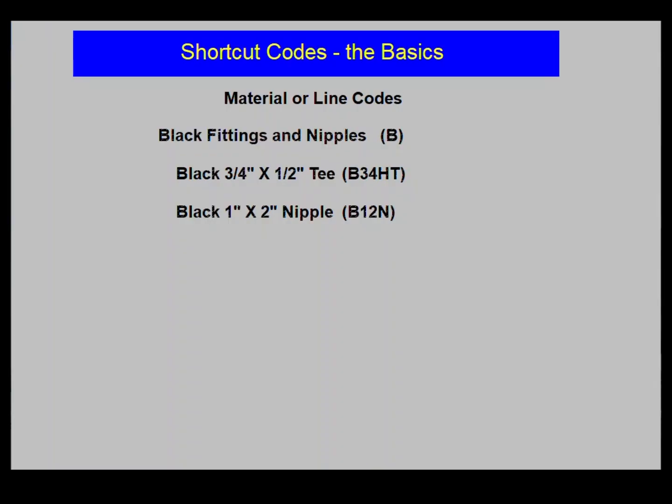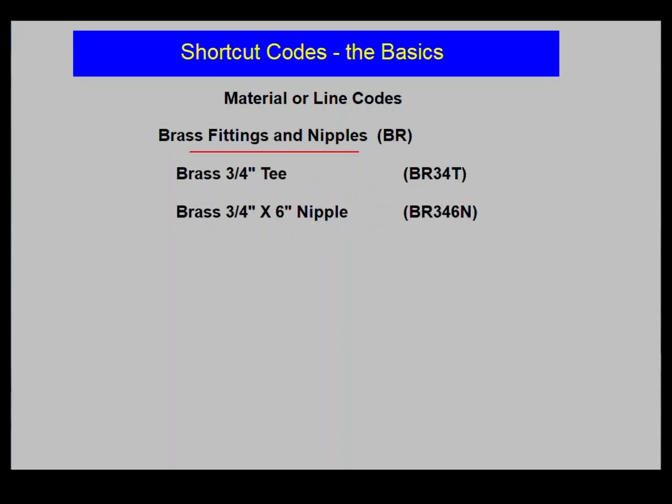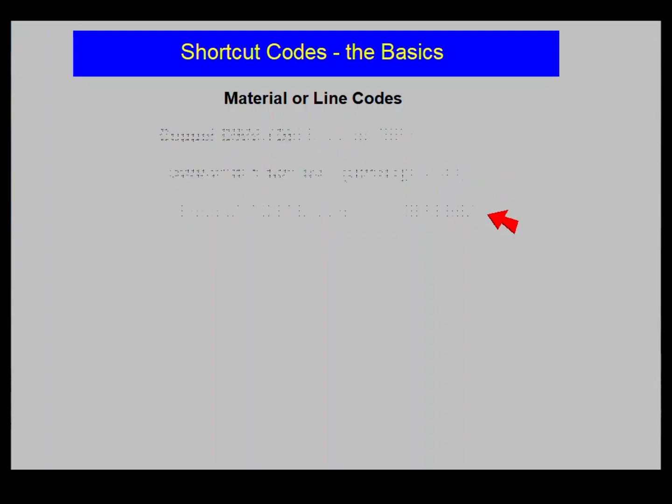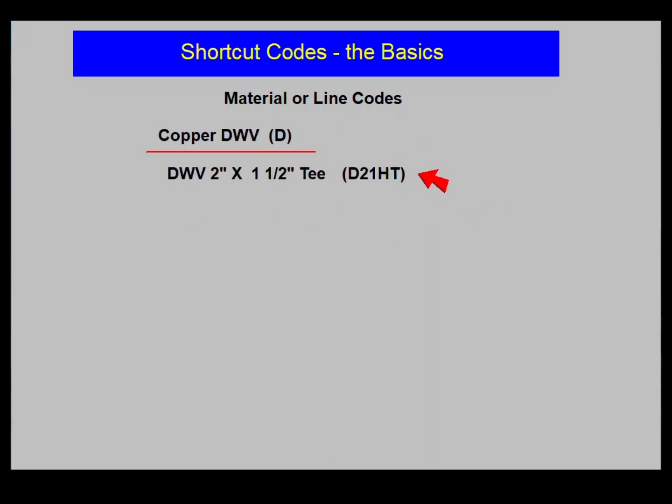Now, brass fittings and nipples, represented by BR. A brass 3/4 inch T is BR34T. A brass 3/4 by 6 nipple is BR346N. Copper DWV is D. A DWV 2 by 1.5 T is D21HT.